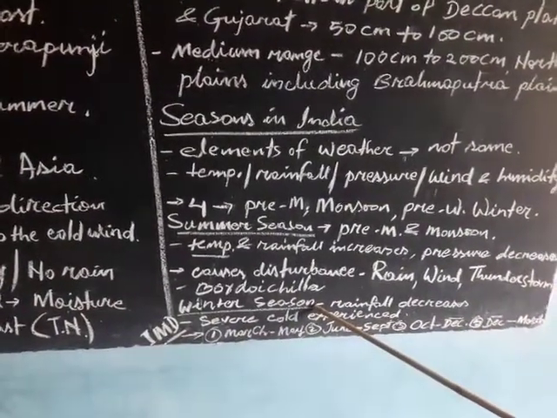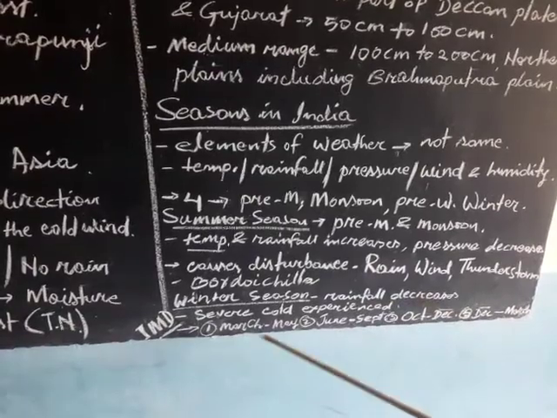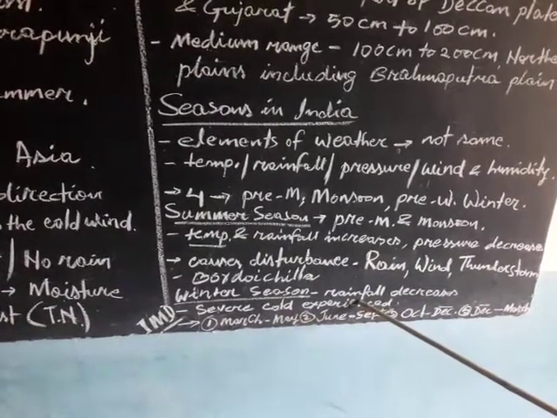In winter season, rainfall decreases. There is severe cold experienced.